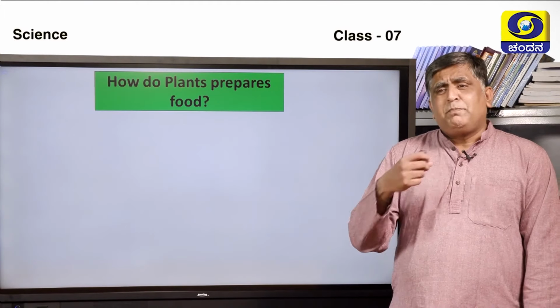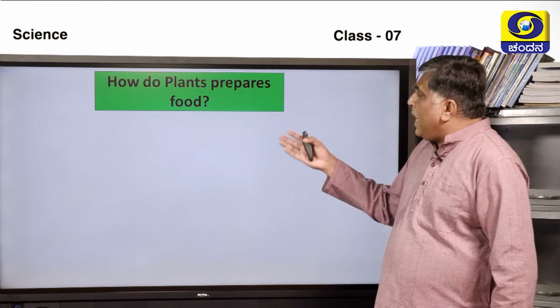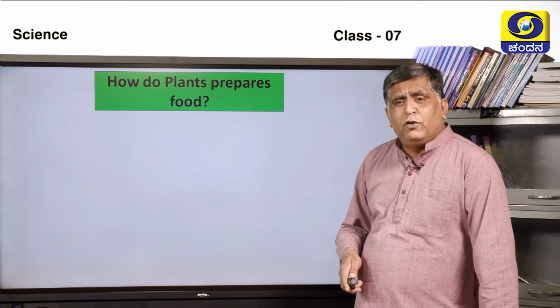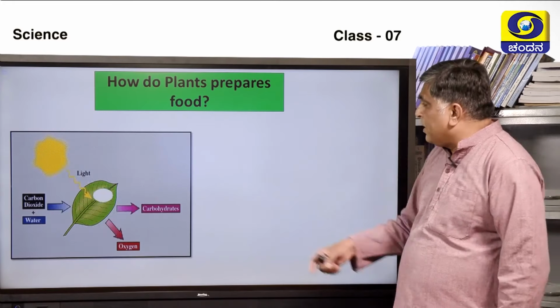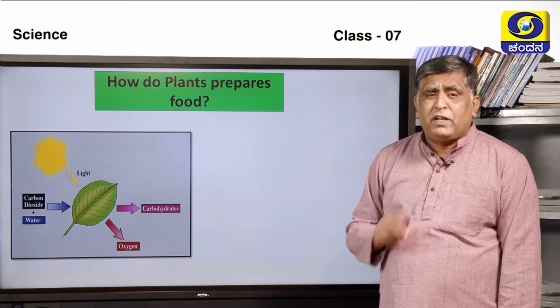Now, let us begin our discussion from the known factor that we studied in the previous lesson. How do plants prepare food? You can see clearly in this picture that there is a leaf. The leaf is a food factory. We have discussed this in the previous lesson.